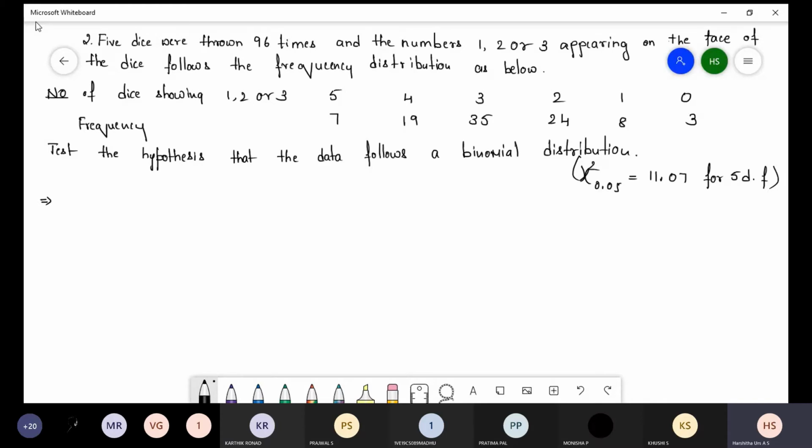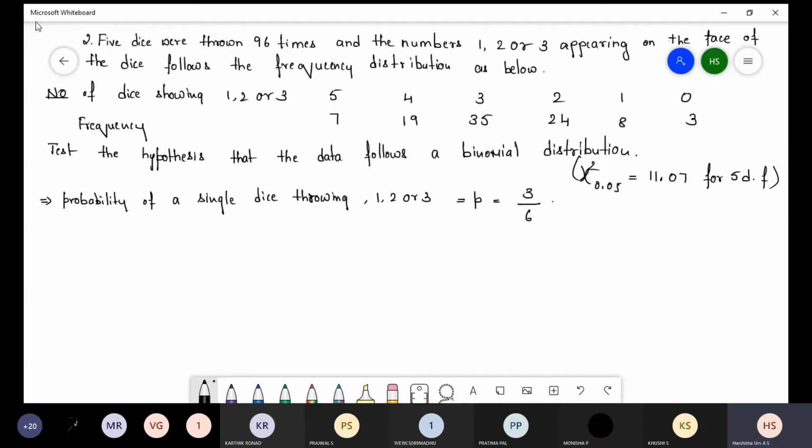We call the probability of a single dice showing 1, 2 or 3 P. In the dice we have 6 numbers, and 3 of them they have already given.